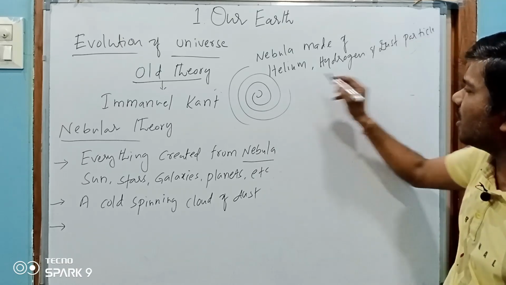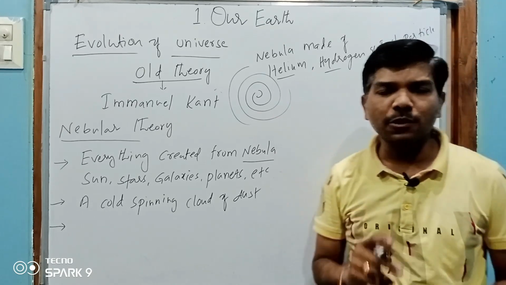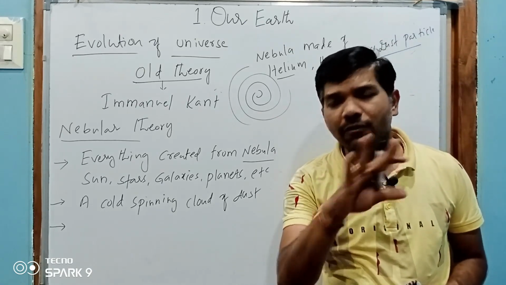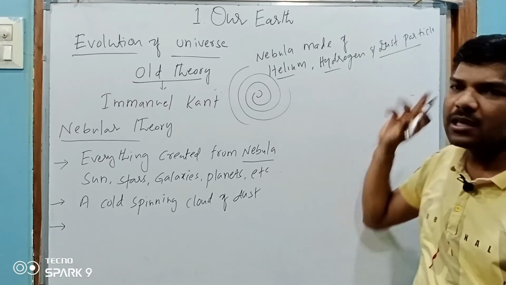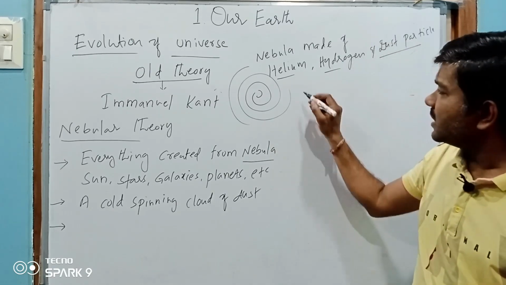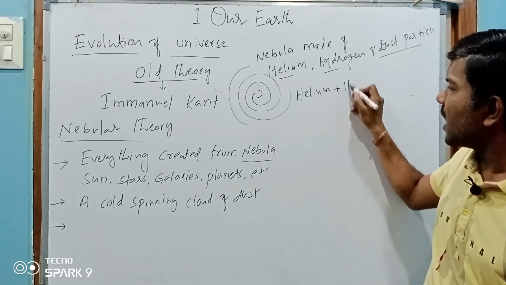Very important. These three are very important: helium, hydrogen, dust particles. A nebula is made of helium, hydrogen, and dust particles. See, this helium plus hydrogen